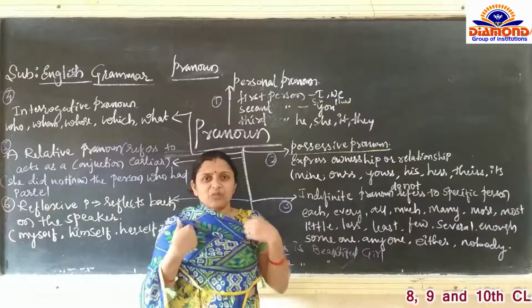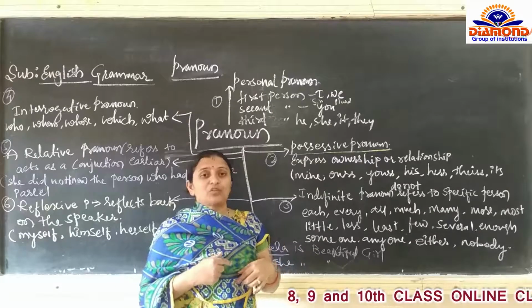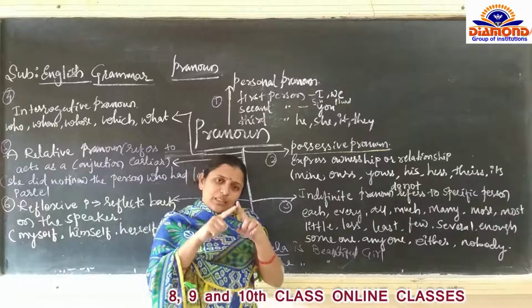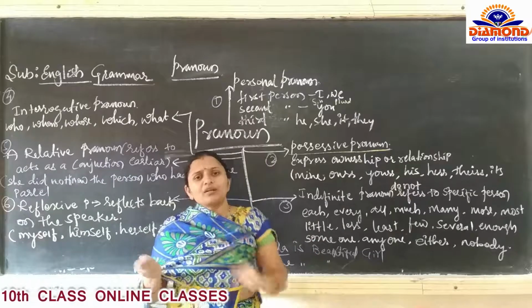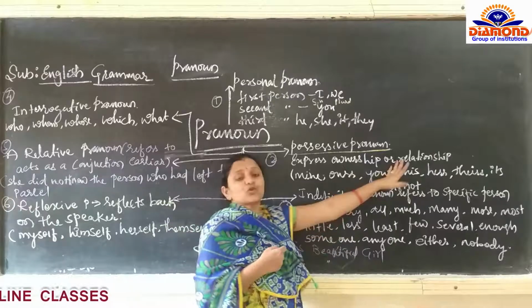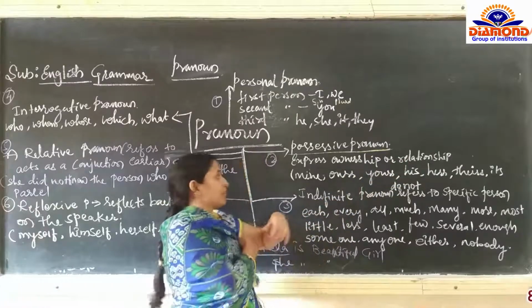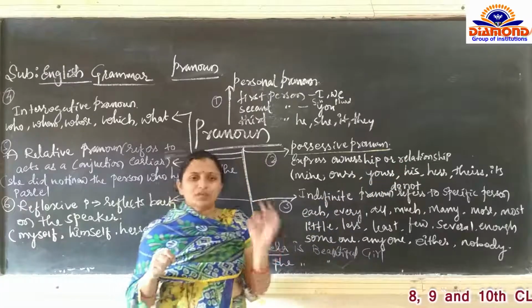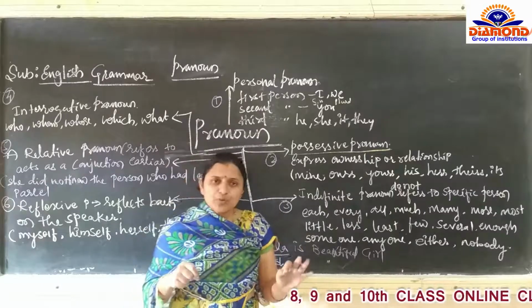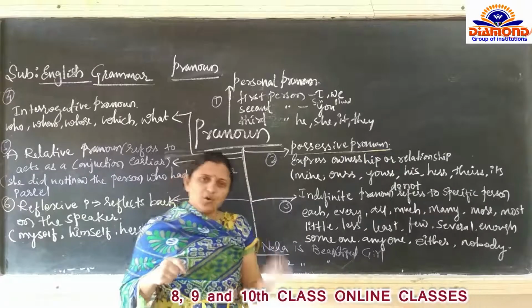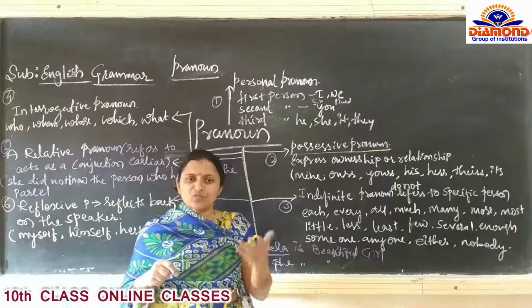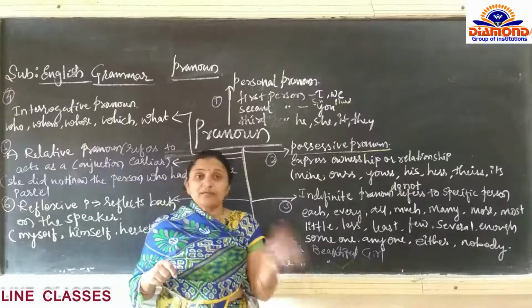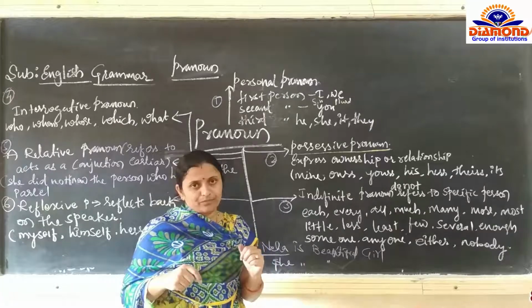So it is going to show the relationship between you and your friend. That is showing the relationship. So the definition is: possessive pronoun shows the ownership. I told the example of benches, book, ownership or relationship.